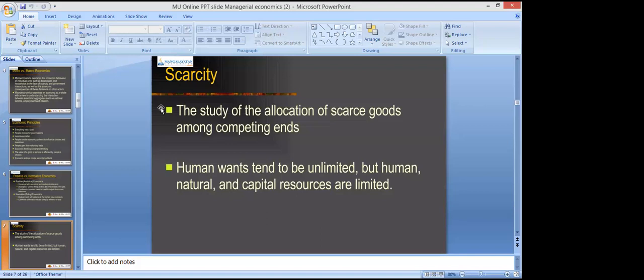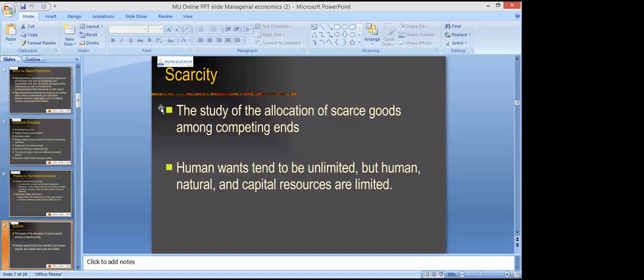So scarcity is the mother of choice, right? And the problem of choice is dealt with by economics overall, right? It creates three big problems: what to produce, how to produce, and for whom to produce, right? And these three big problems have the same common problem, that is the scarcity of resources, right?